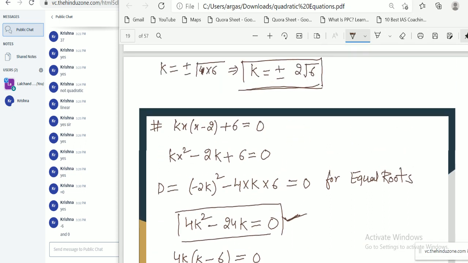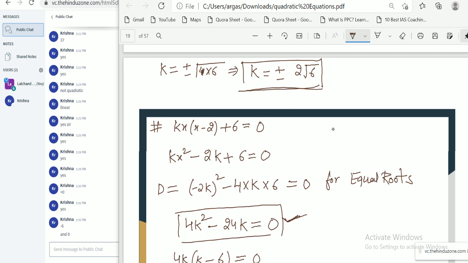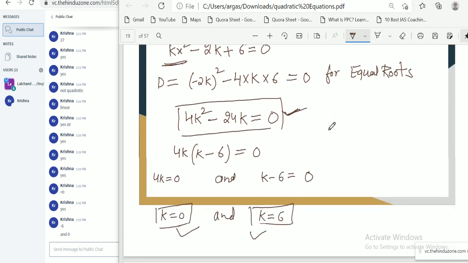But now tell me, if I put k equal to 0, then this coefficient vanishes. We have discussed earlier a is not equal to 0. So now tell me, is k equal to 0 valid or not in this case? Is the answer k equal to 0 a valid answer or not for this case?